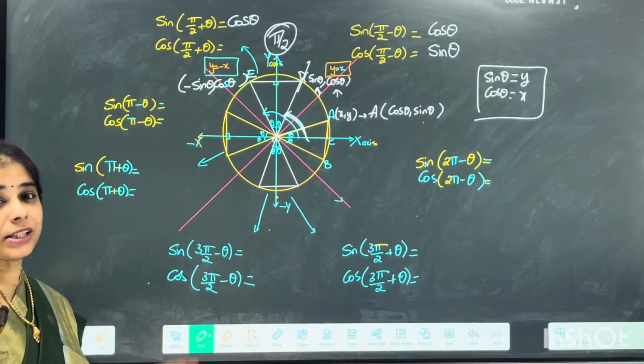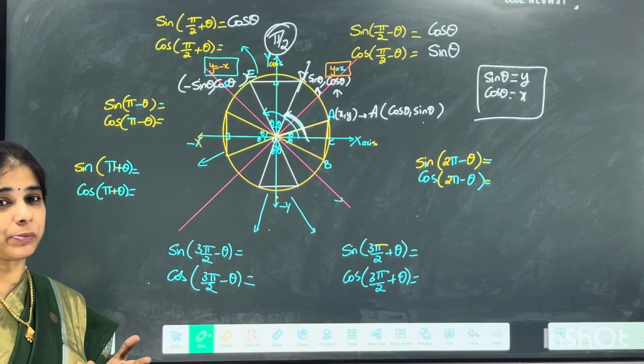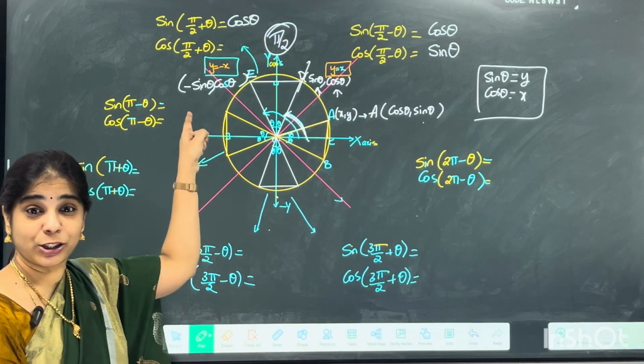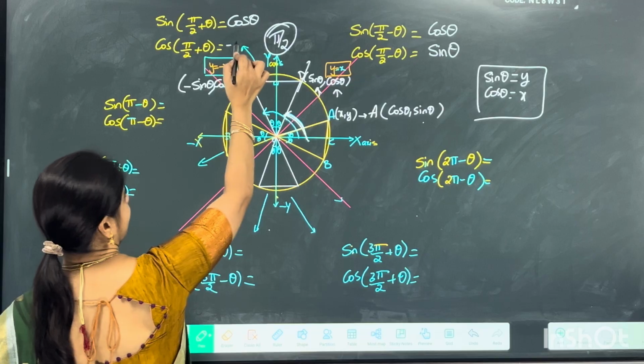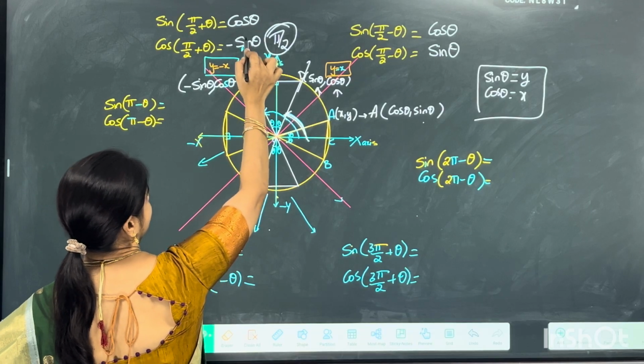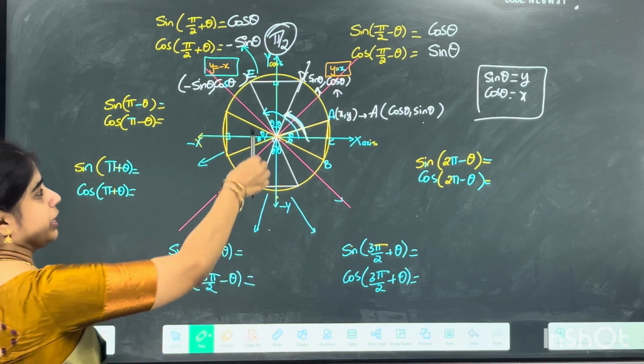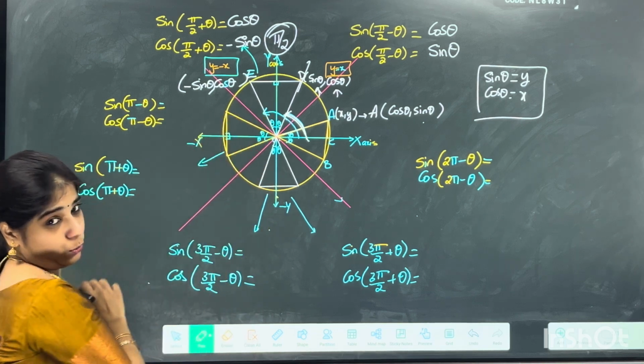Now coming for cos pi by 2 plus theta. What is cos pi by 2? Cos in the sense it is x coordinate. What is its x coordinate? X coordinate is minus sine theta. Understood there? Right. Now even more a little further journey is what we are going ahead now.